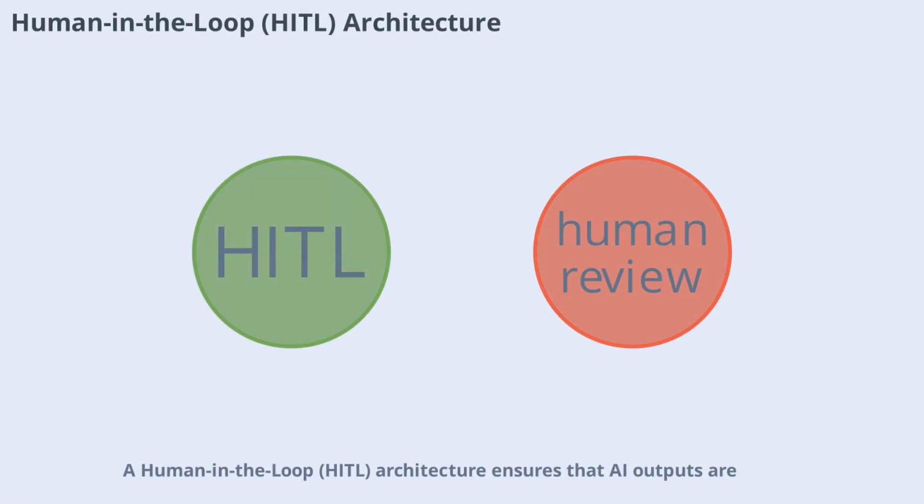Human-in-the-loop (HITL) architecture ensures that AI outputs are reviewed by qualified experts before any high-stakes actions are taken. This acts as a final safety check against hallucinations or errors. For example, an AI drafts a diagnostic summary for a doctor, who then reviews and corrects it before sending it to the patient, ensuring safety and accuracy.